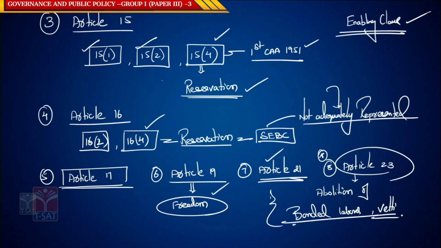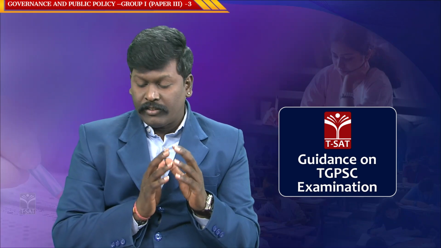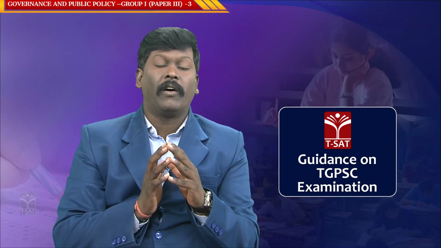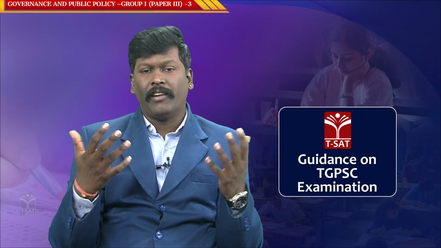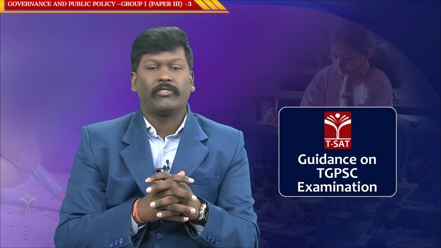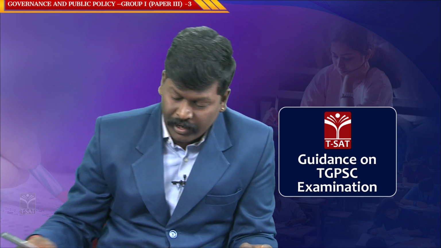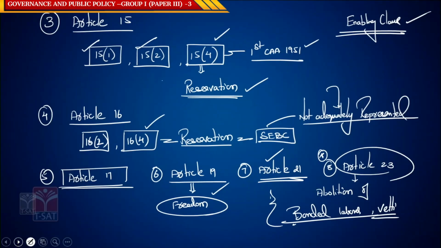All these are abolished as per Article 23 of the Indian Constitution. Article 23 says the state shall take steps in abolition of bonded labor. Generally, if you look at the villages, SCs and STs were taken as bonded labor or forced labor. So this article can be specific to SCs and STs. So this is your Article 23.